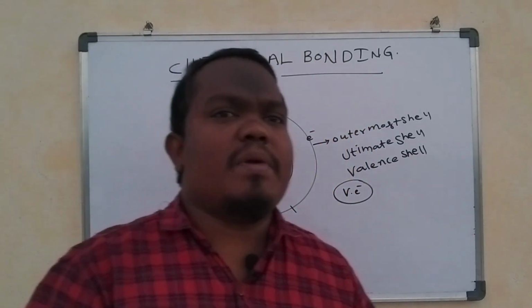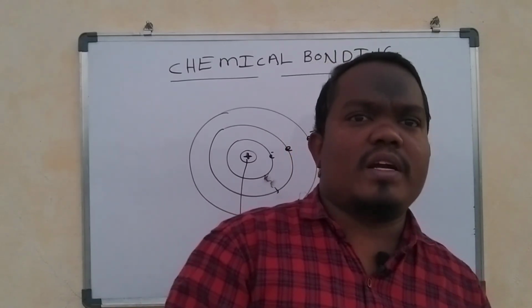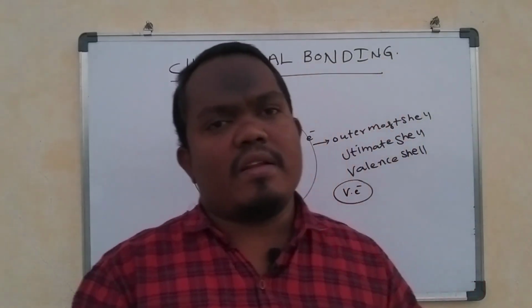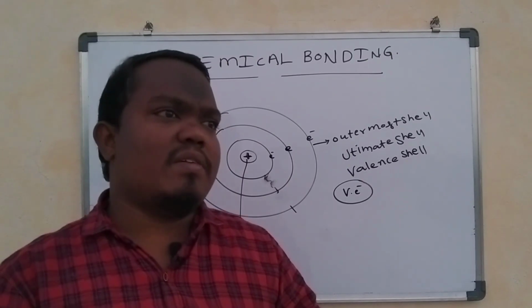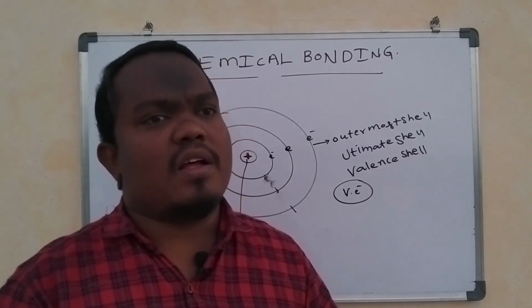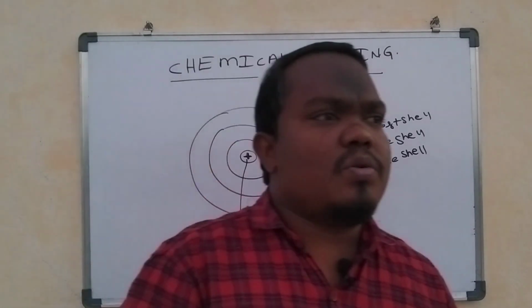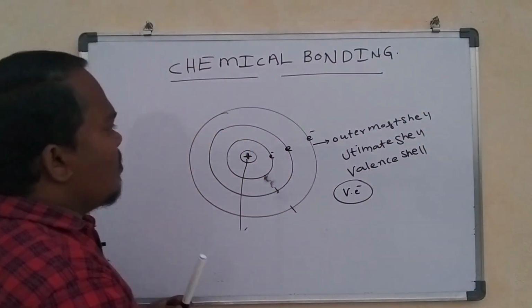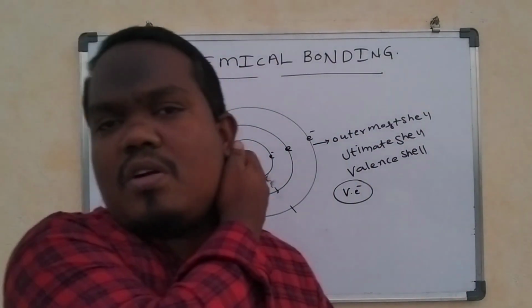The remaining elements always try to get 8 electrons in their outermost shell, so they lose or gain electrons. To understand this concept, Lewis introduced the electron dot structure.